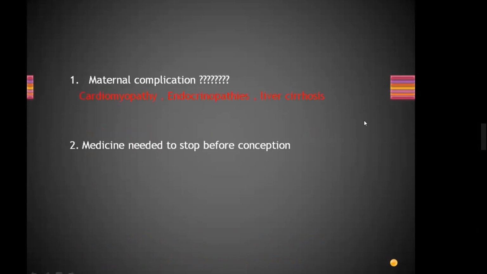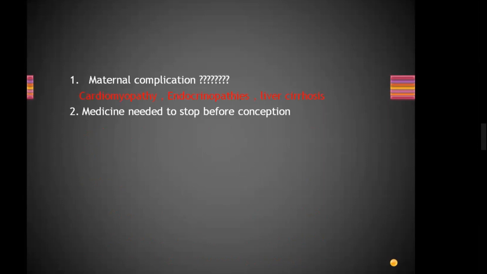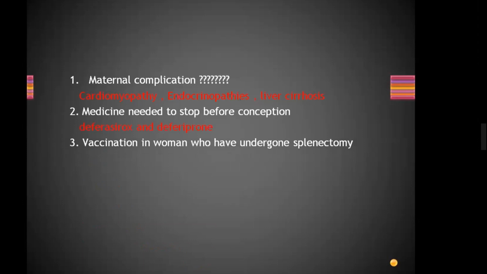Medicines needed to stop before conception. Iron chelation therapy. What type of iron chelation therapy? Desferrioxamine and deferiprone. Okay. Vaccinations in women who have undergone splenectomy: pneumococcus, influenza yearly, Haemophilus B, and penicillin prophylaxis.